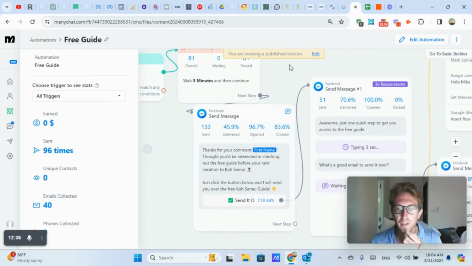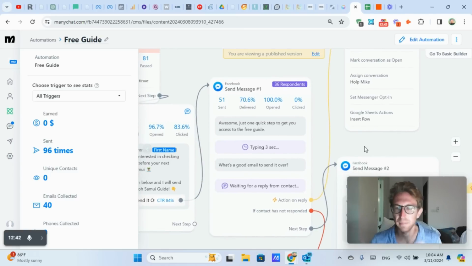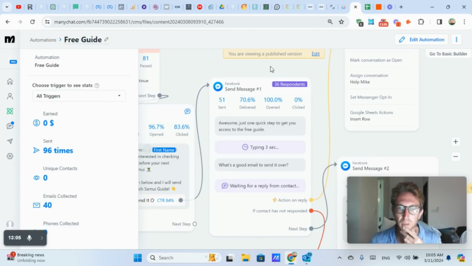And the one other thing I would probably add to this is collecting their phone number as well. That way I can send them a message through WhatsApp. You can also connect WhatsApp from here. And again, as soon as they enter their email, they also receive the free guide. Then I can put them into an email sequence using something like MailerLite, that's connected up with Zapier, which you can also connect to this.